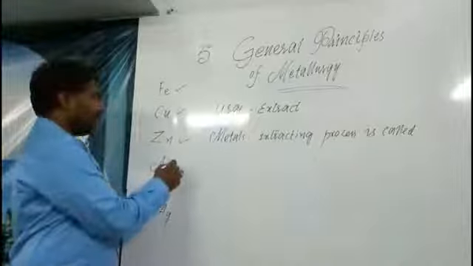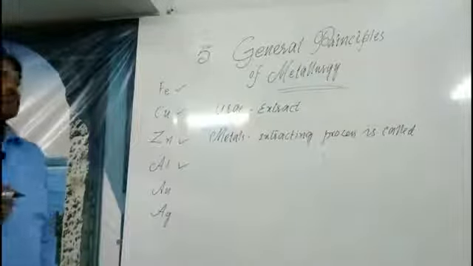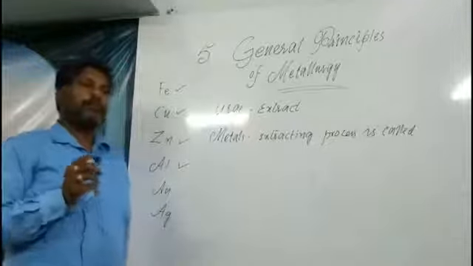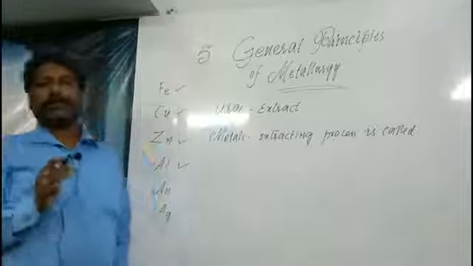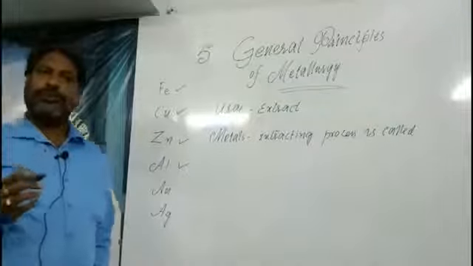Next is aluminium. Aluminium is very useful both biologically and industrially. Industrially, aeroplane parts are made with aluminium alloy because it is the lightest metal and can easily be used in aviation.